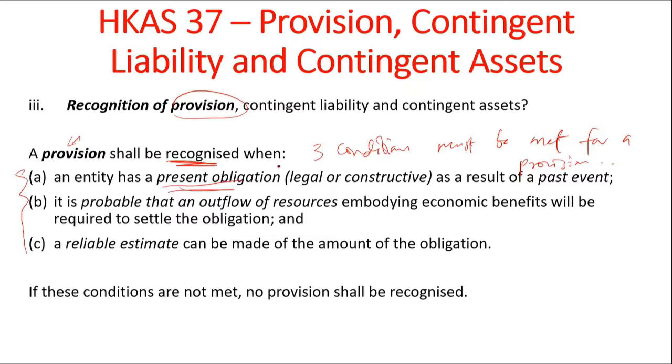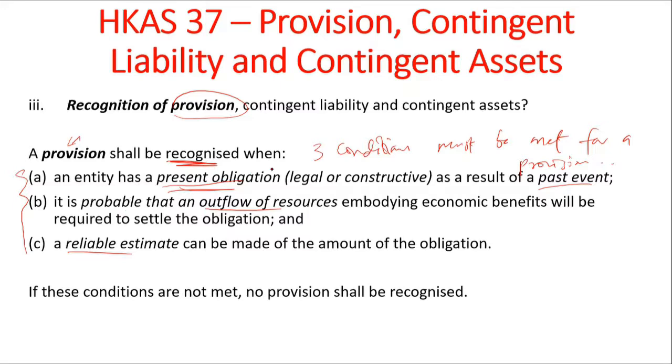The standard also defines what we mean by present obligation, past event, reliable estimate and outflow of resources, if you're interested. Since this video has to be brief and is a summary, I will keep it short. But if you want a better understanding, you should read what these terms actually stand for.